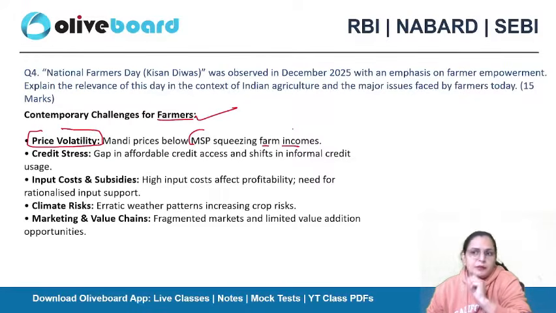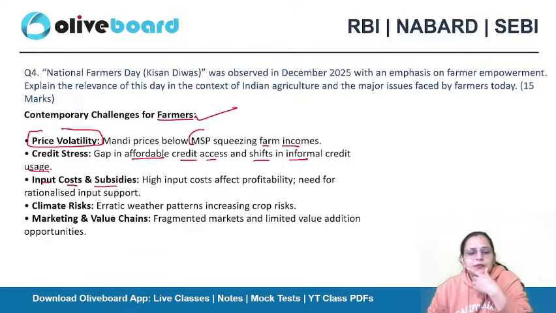Every year farmers face this challenge, because 100% procurement of all agriculture commodities is not done by the government agencies. They have to sell these commodities at the mandis only, right? Next, credit stress: a gap in affordable credit access and a shift to informal credit use. So this is also a challenge.